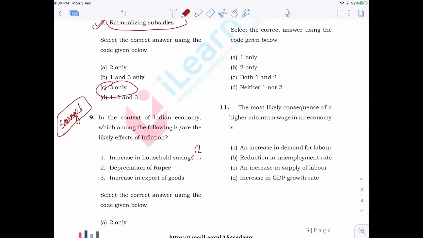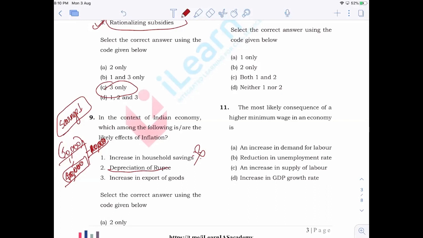Because earlier, when a particular person got 50,000, if suppose the entire expense was only 30,000, that means he or she was able to save 20,000. Now, as the prices of products increase, even though that particular person gets 50,000, the expenses will go up. Suppose it reaches 40,000. Now the savings have come down. It is only 10,000 after the inflation period, right? So this option will be wrong. Now, depreciation of rupee. Yes, that was actually correct.